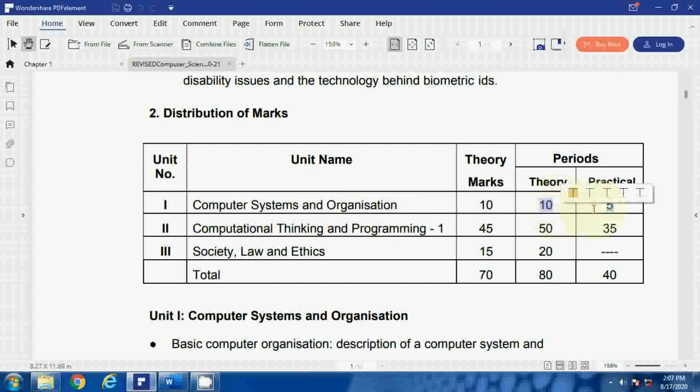Then computational thinking and programming 1. That will be 45 marks. Society, law and ethics will be 15 marks. So a total of 70 marks will be there.